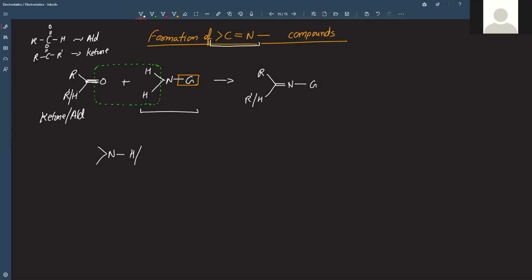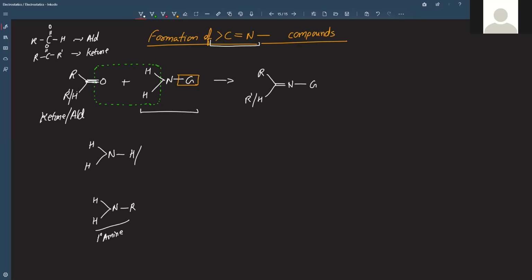This group can be the simplest group, hydrogen. If it is hydrogen, that means this is actually ammonia, NH3, right? What else can be there in place of H? It can be N and R, that means there is this H and R, that is an alkyl group. Now, which family does this compound belong to? Amine. This is actually a 1 degree amine, right?